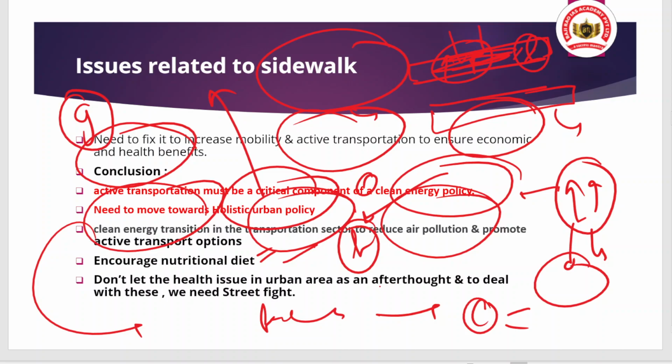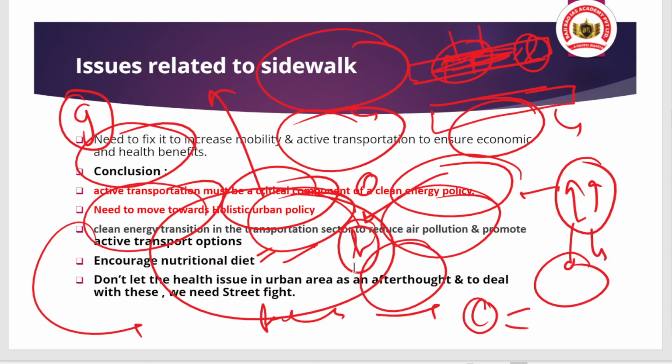So what is the conclusion? Don't let health issues in urban areas be an afterthought. We consider health issues as an afterthought; before solving the health crisis, we create the health problems. Okay, that should not be the approach. It should not be an afterthought. It should be the first thought to deal with these health crises in urban areas.